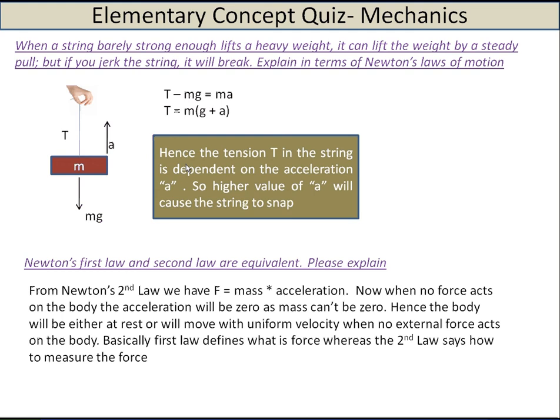Acceleration zero means that the body is continuing with the same velocity, or if it is at rest, it continues at rest. So basically when no force acts, either the body is at rest, or if it was in motion, it continues in motion. This is precisely what Newton's first law states.